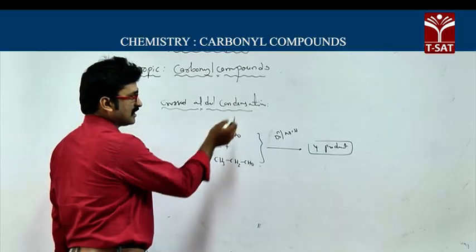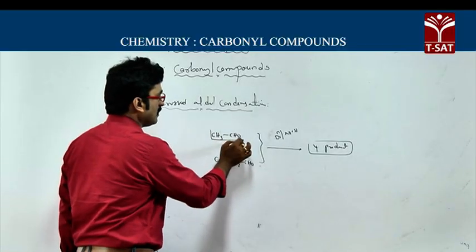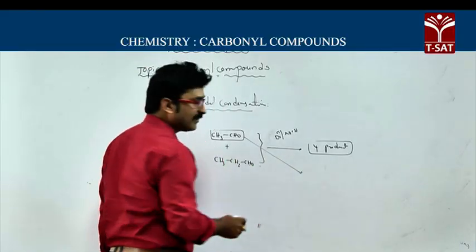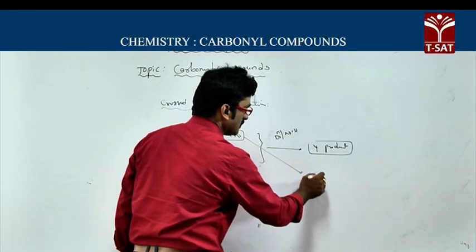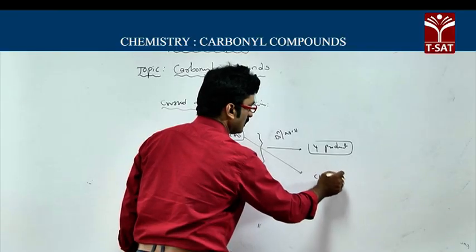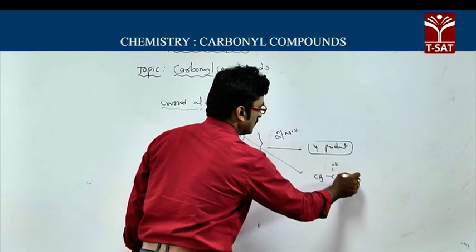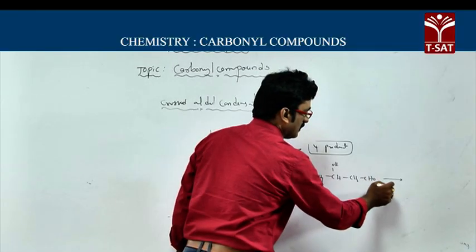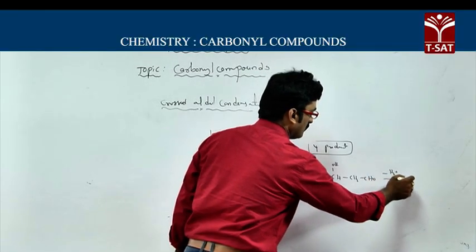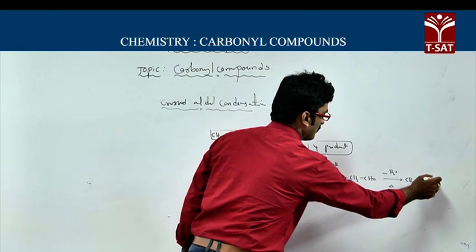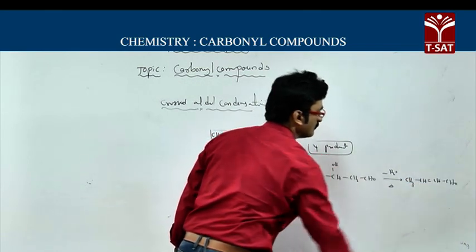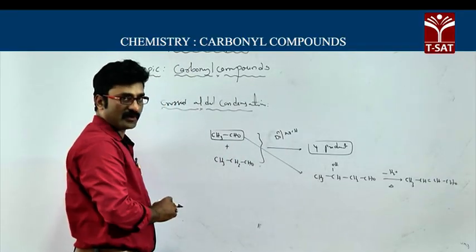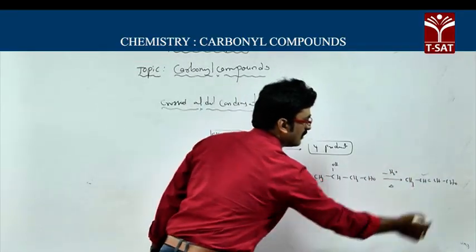In this case, just now we have discussed, if acetaldehyde undergoes aldol condensation, we will get a self condensation product, that is CH3 CH OH CH2 CHO, and when it is heated, it loses water and you will get CH3 CH double bond CH CHO. This is called a self condensation product. One product we have completed.